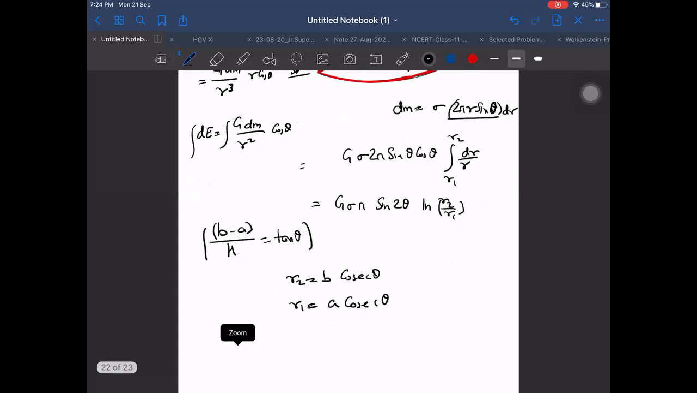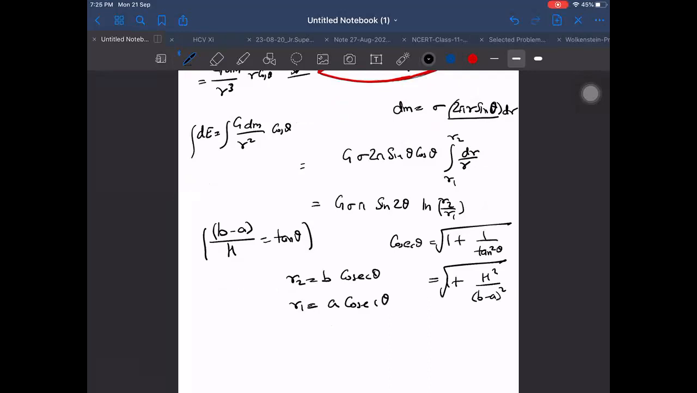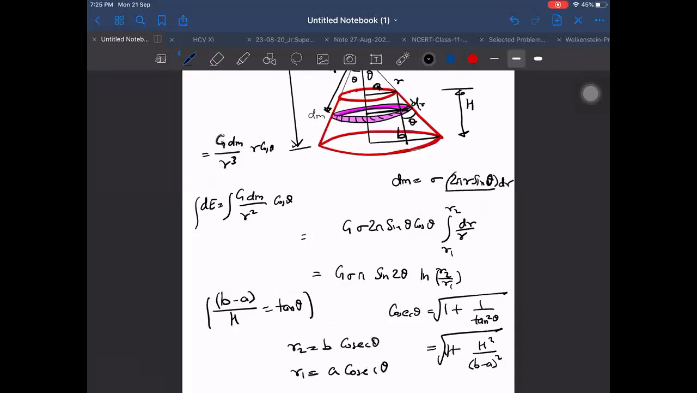And how to write cosecant theta? Cosecant theta can be written by the formula as root of 1 plus cot square theta, which I can write as root of 1 plus H square by B minus A square. Then I am getting R2 and R1. If I know R2 and R1, then we can do it now, if you know how to convert those values. Simply we can do it.